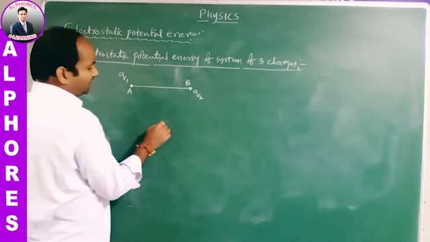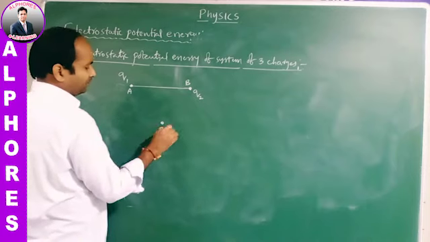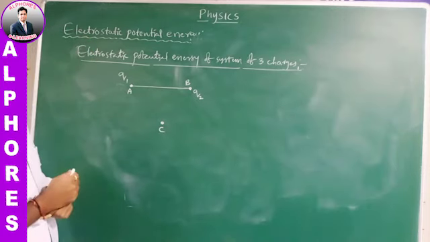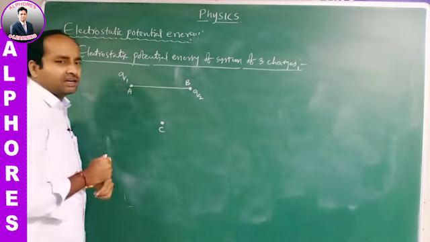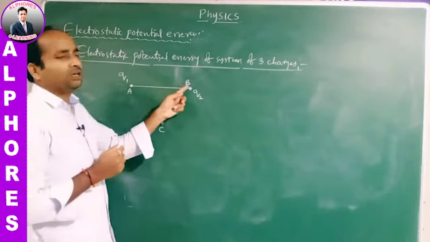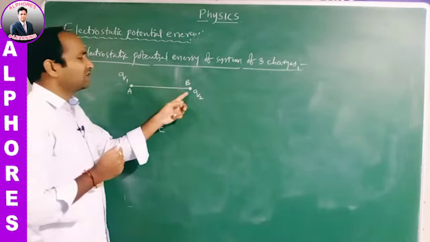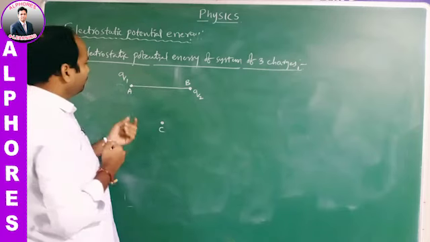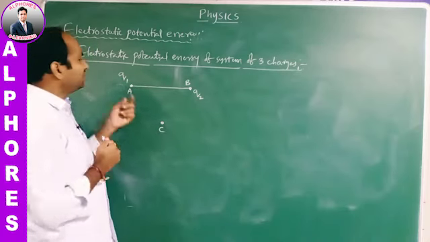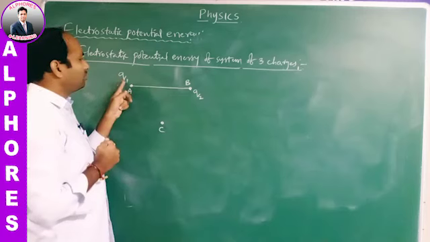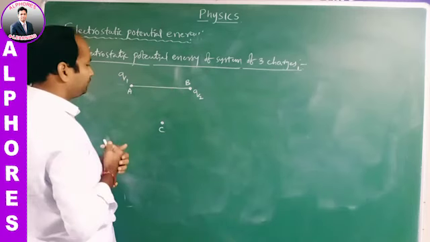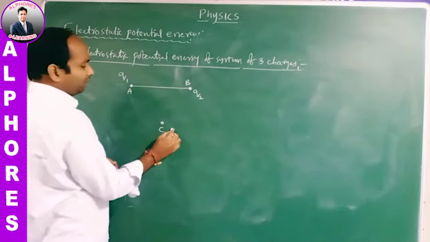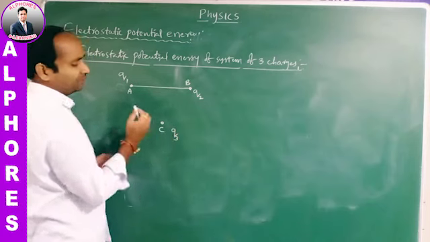Now consider another point C. The third point C lies in the combined electric field formed by the charges Q1 and Q2. Here we are placing another charge Q3.